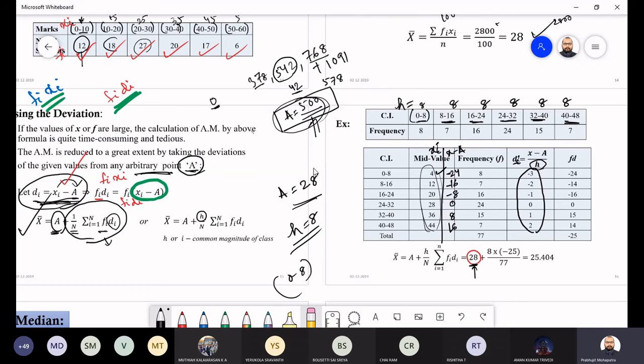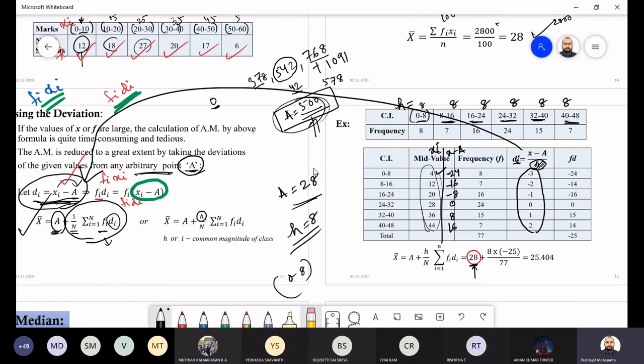If you do not have a class interval, if you have normal discrete data, then there is no need to divide with h. You just take xi minus a. This is nothing but the di.